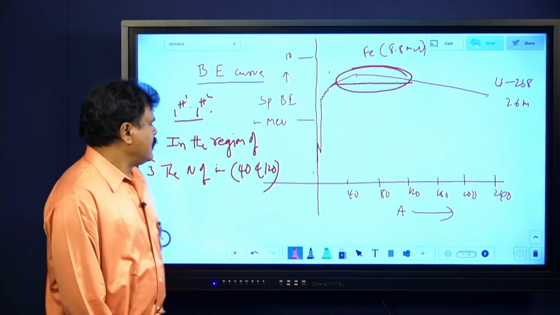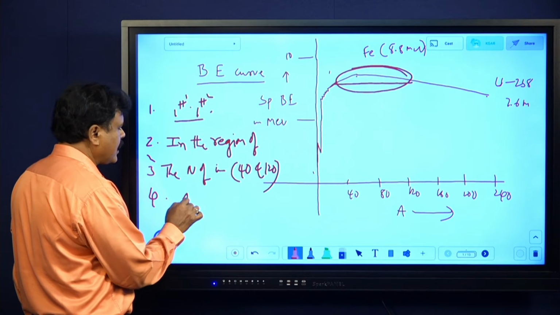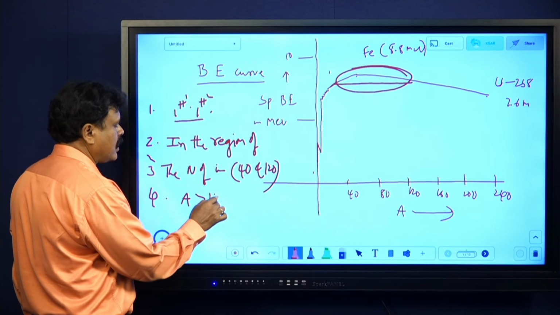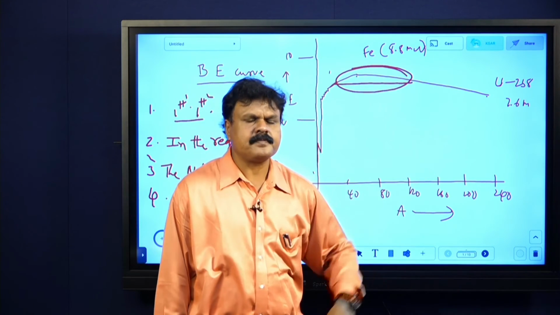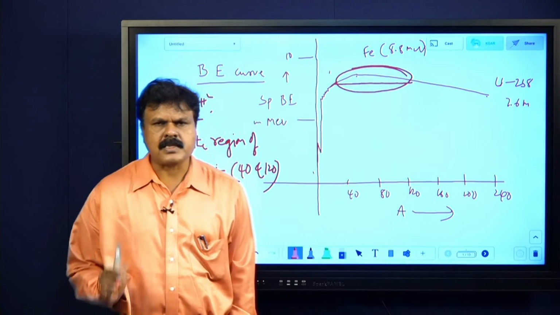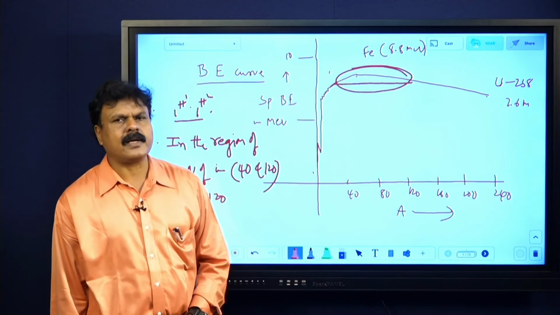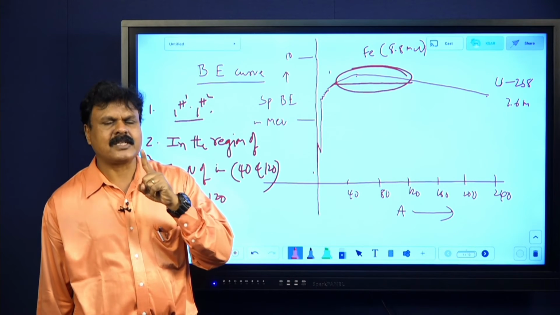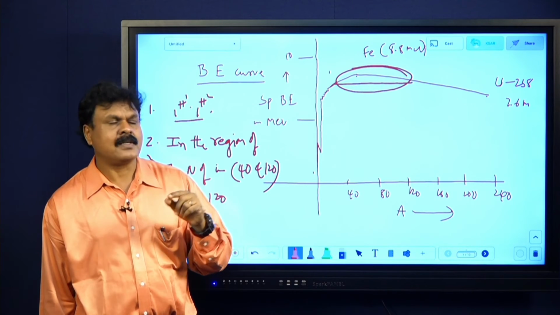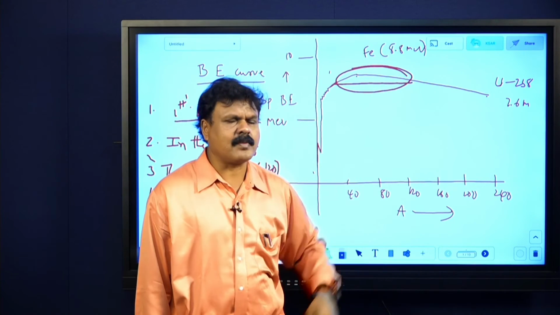Now the nuclei having mass number greater than 120 have not very less specific binding energy compared to 40 to 120. Don't say they are highly unstable, they are less stable. These are highly stable, these are less stable.